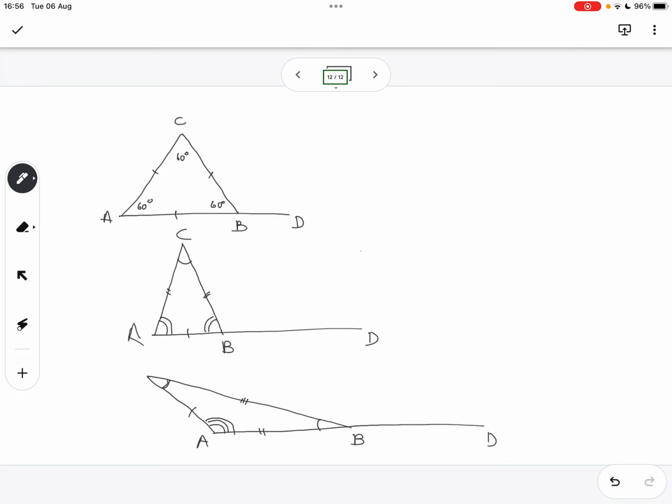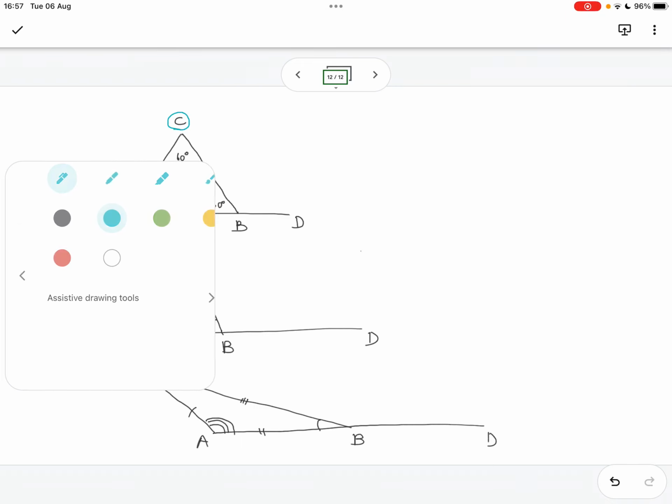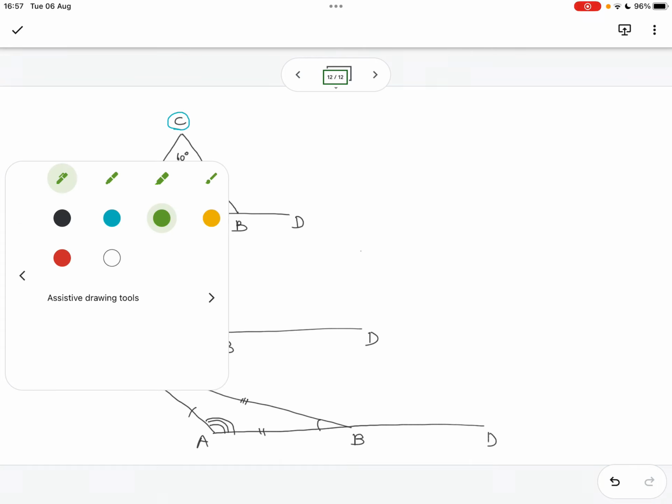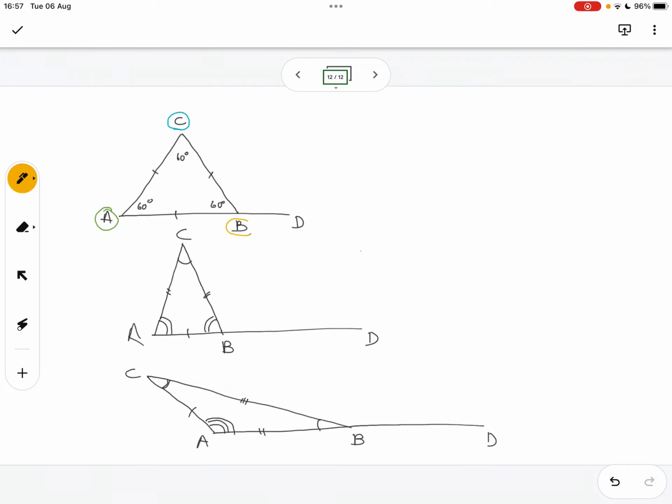Then at the top there you've got C. Now in geometry, when we read out angles, let's just make them different colors. The angle at C will use blue, the angle at A will use green, and the angle at B will use yellow. So we're going to do that for each of these.